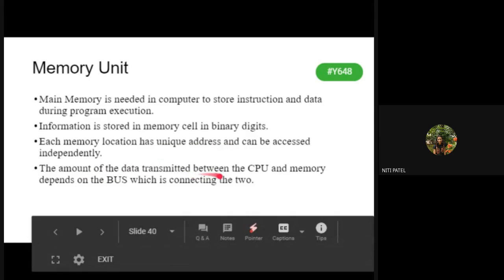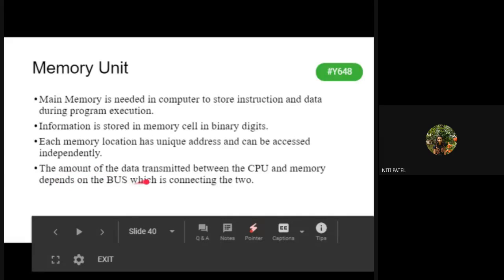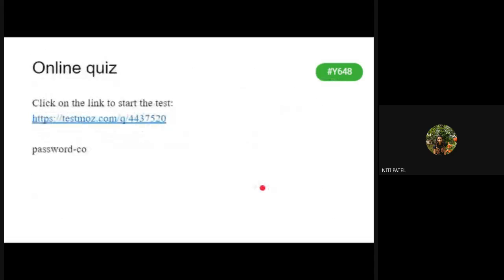The amount of the data transmitted between CPU and memory depends on the bus which is connecting the two. So if I want to take address, who will get activated? Address bus. If I want to take data, who will get activated? Data bus. But दोनों में से जो भी बस एक्टिवेट हो रहा है उसके साथ कंट्रोल बस भी एक्टिवेट होगा. Why? Because control bus is going to control the address and the data bus. Is this clear up till here, everyone?